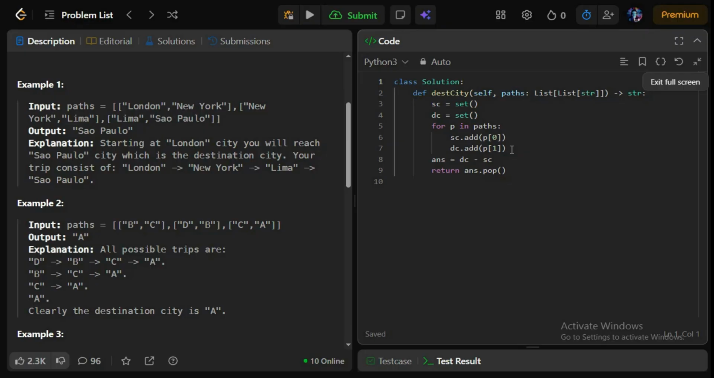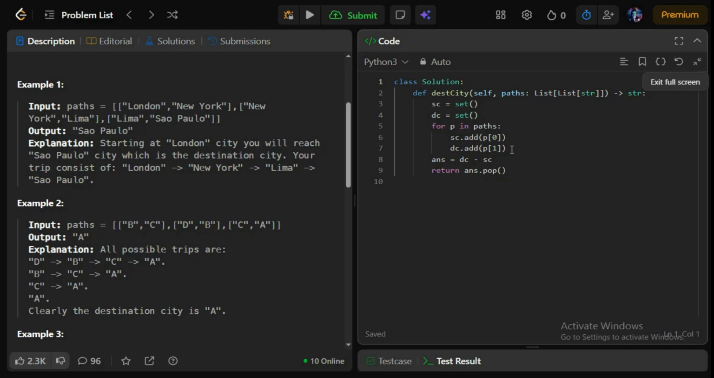In the first run, B will be added to my starting city and C will be added to my destination city. In the second run, we add D into starting city and B into destination city. And in the third run, we add C into starting city and A into destination city. Now as we have traversed the whole list, we come out of the loop. In starting city we have B, D and C, and in destination city we have C, B and A. Now we use set difference here.